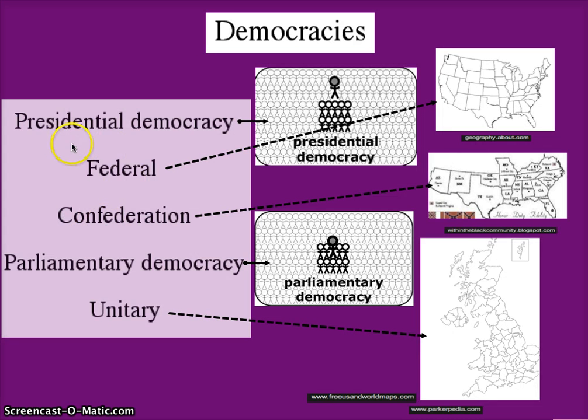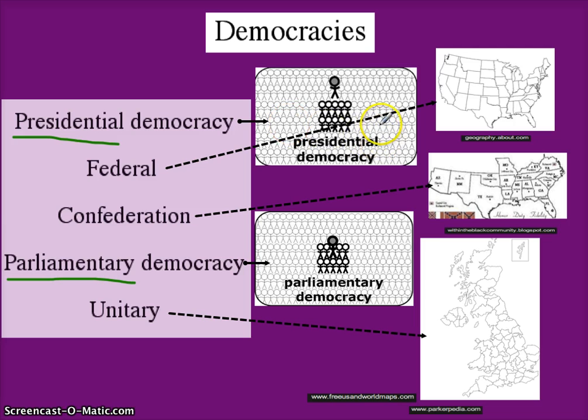The main distinction here is going to be between a presidential democracy and a parliamentary democracy. Now, they look similar. We have a presidential democracy, and Britain has a parliamentary democracy, and Canada does too. But they look similar, but here are the differences.